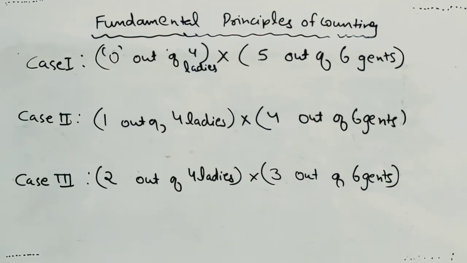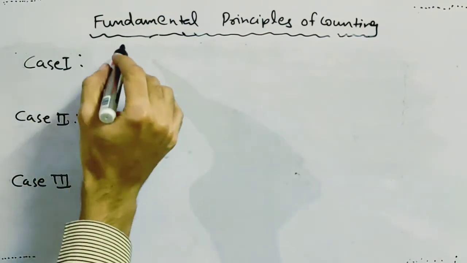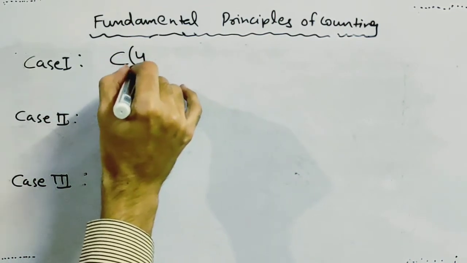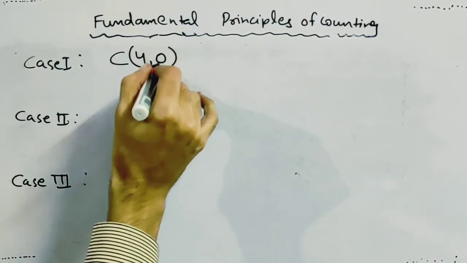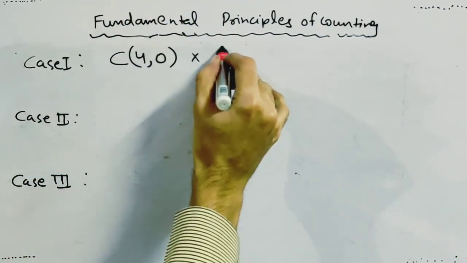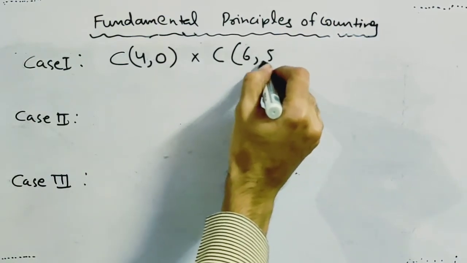So let's calculate it. You have to select 0 candidates out of 4. So we are going to apply combination for ladies. You have to select 0 lady out of 4 ladies and you have to select 5 male candidates out of 6.